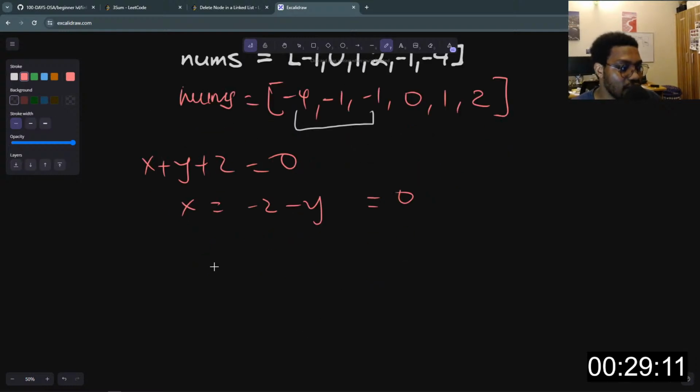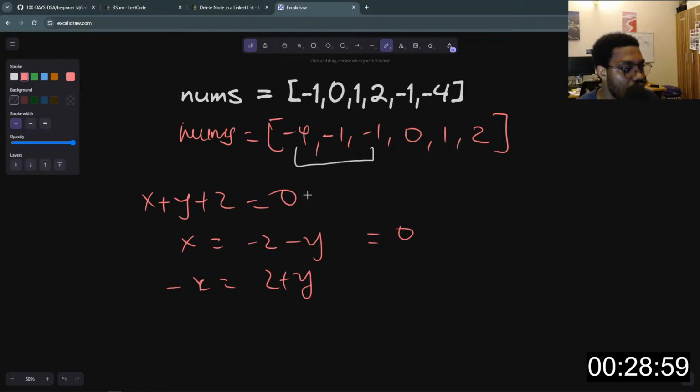So again, x, or -x, should be equal to z plus y. This is also the same thing. Which means we need to first take this value. If we took 4 as our target, if we took -4, which is going to be our target, I'll call this T. Then we are left with a two-sum problem at hand, which means we want two values such that when we add them together, it will be equal to this value here.